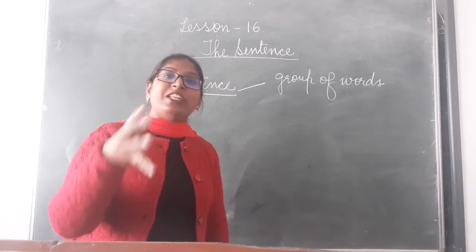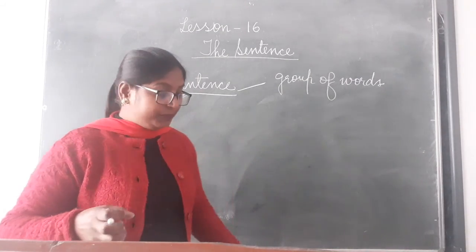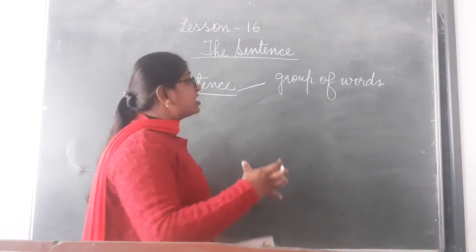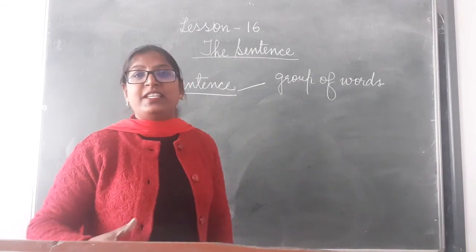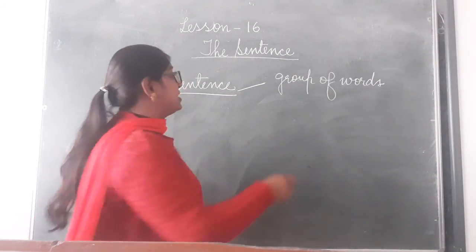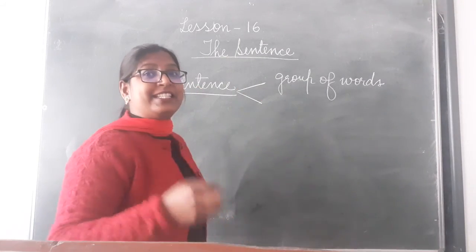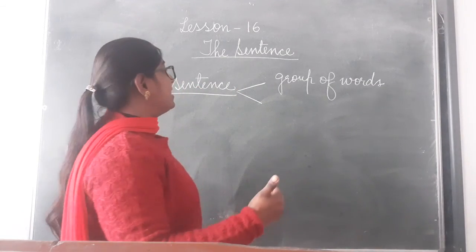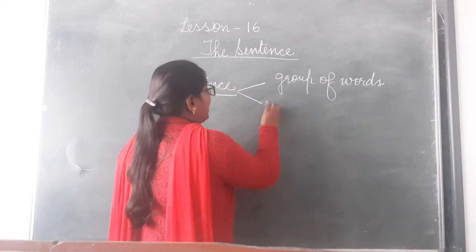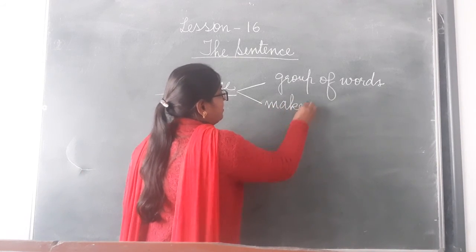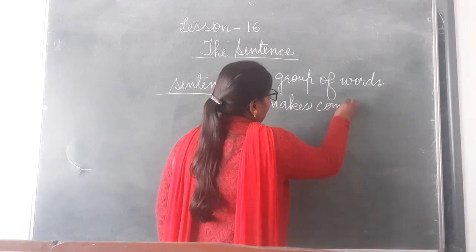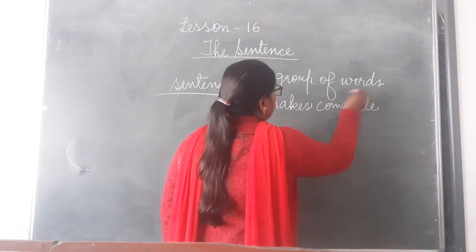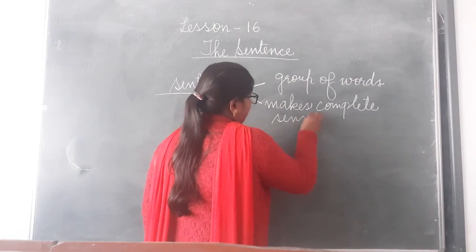In a sentence, many words are used. What kind of words are these? These words are making complete sense. A sentence is a group of words that makes complete sense.